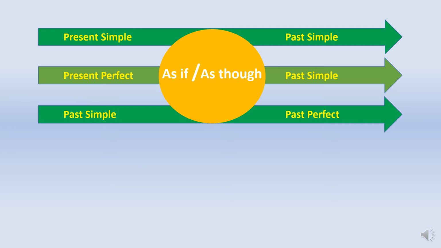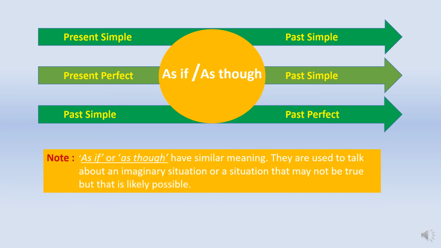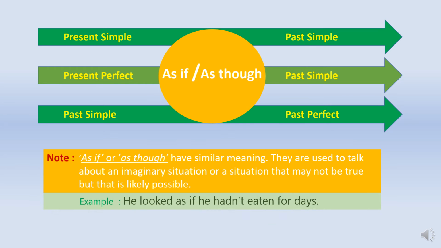Students, there is a small note for you. As if or as though have similar meaning. They are used to talk about an imaginary situation or a situation that may not be true but that is likely possible. Example, he looked as if he had not eaten for days.